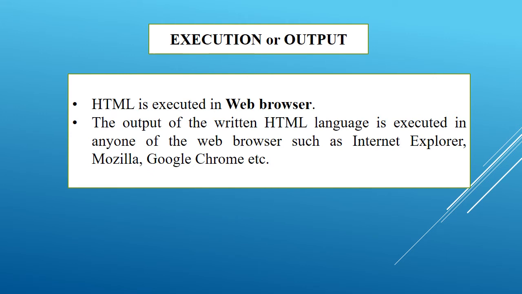These browsers will output the language. So we write using Notepad and execute using the browser. The HTML language is written using Notepad or Notepad++, and executed with the help of these browsers.